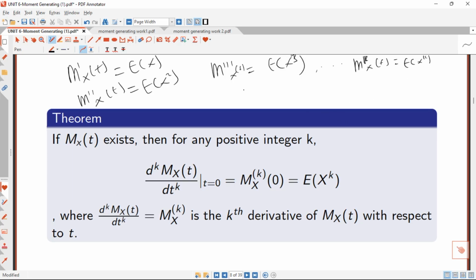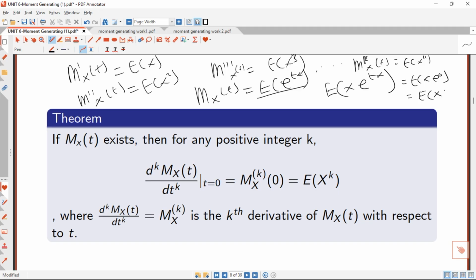So how can we prove this one? We just learned in this video that the moment generating function for the random variable X is given by the expected value of e raised to the power tX. So if I take the first derivative of this function, I am going to get the expected value of X e raised to the power tX, and I am going to put t equal to 0. The moment I put t equal to 0, we are going to get the expected value of X e raised to the power 0, which is the expected value of X times 1. You see that the first derivative has given me the expectation of X, right?